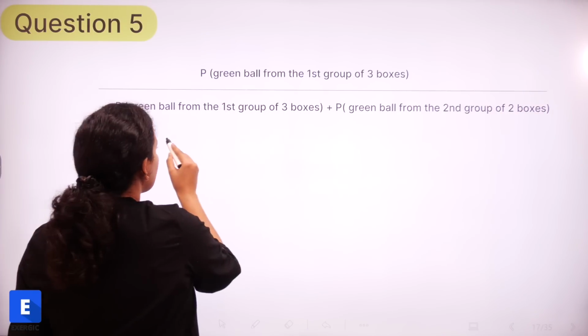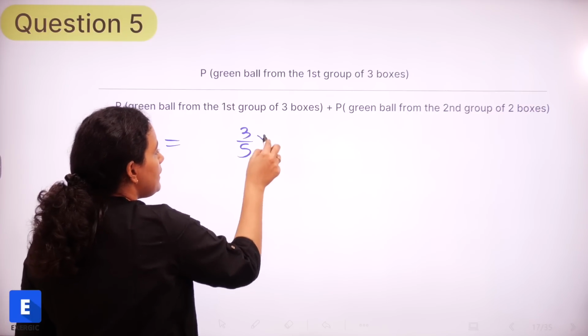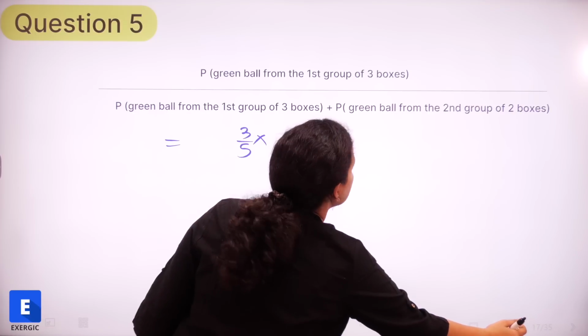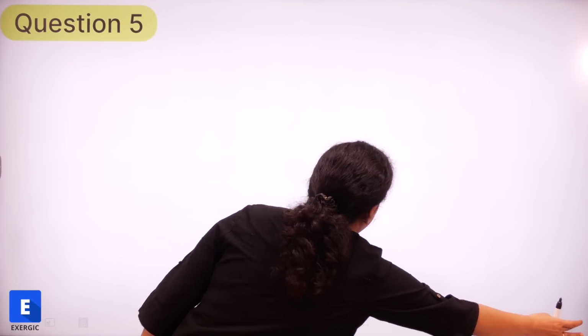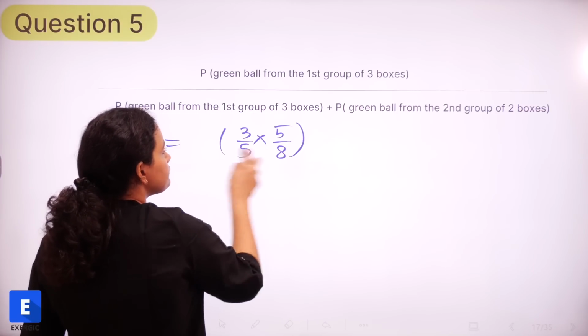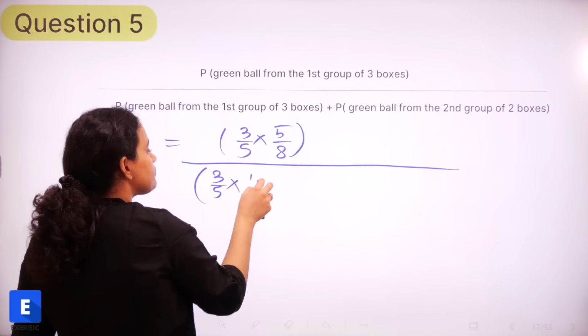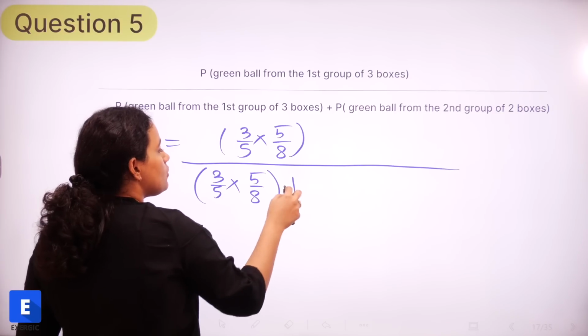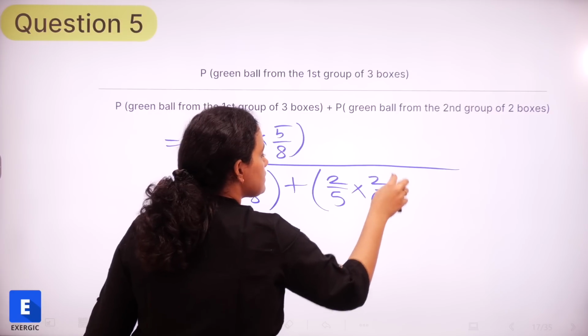So first group of 3 boxes, what did we see? 3 by 5 multiplied with 5 by 8, or 2 by 5 into 2 by 6.